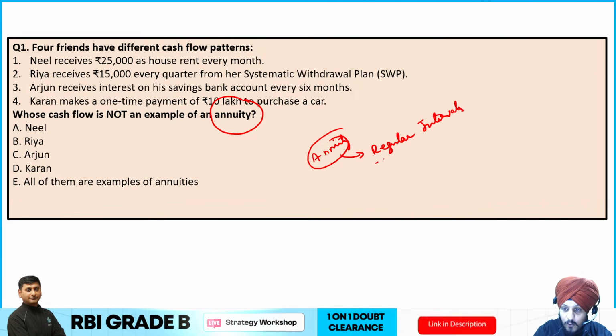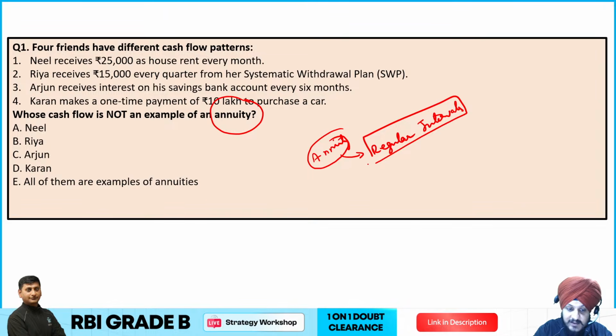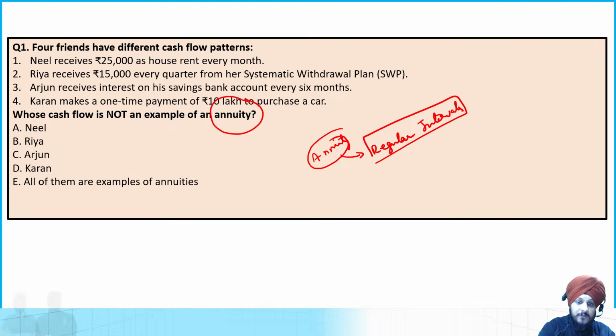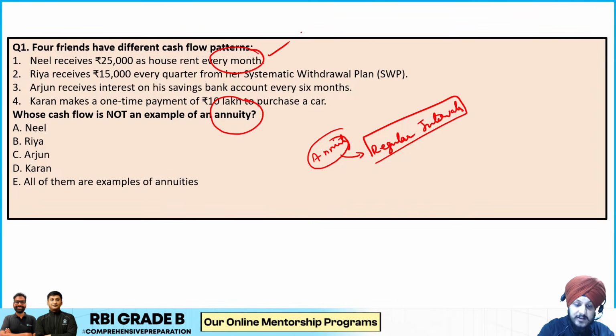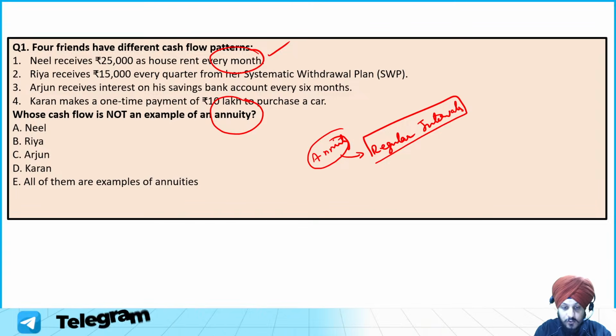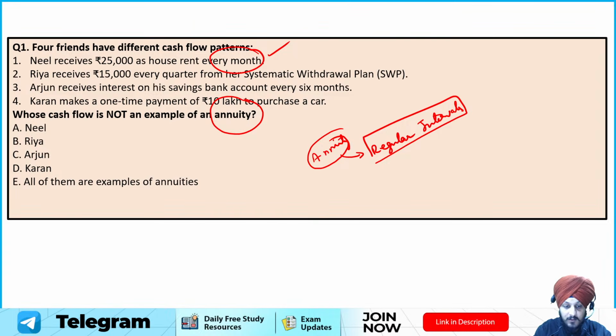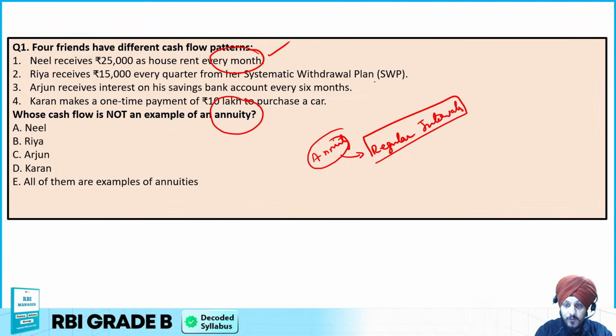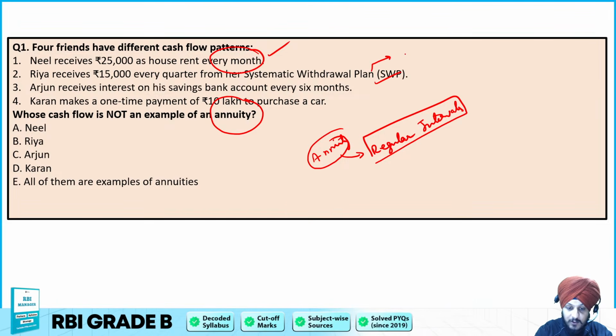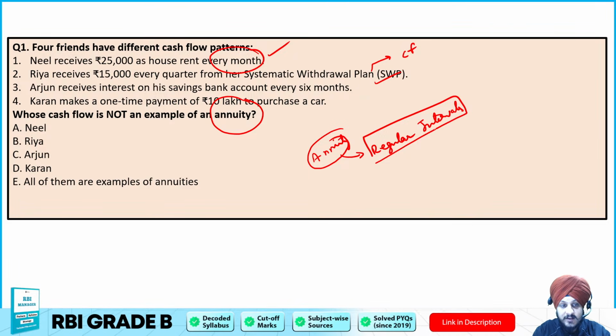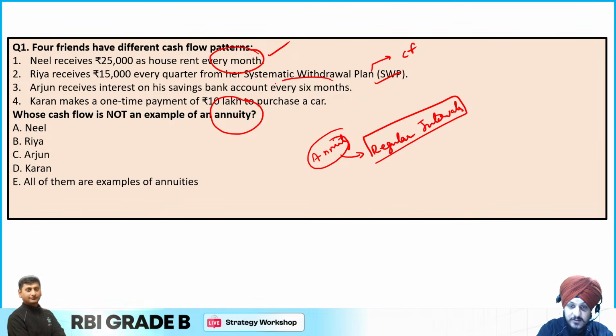Now if you see all the options, Neil receives rent of rupees 25,000 every month, so it is at regular intervals. Ria is also receiving rupees 15,000 every quarter as a part of her SWP, which is again a regular cash flow. Arjun also receives interest on his savings bank account every 6 months, so this is also a regular cash flow.